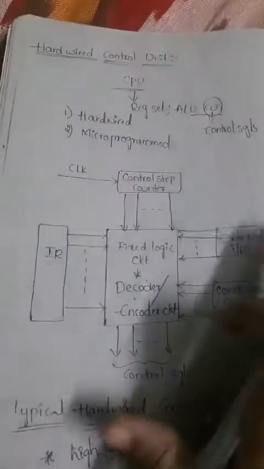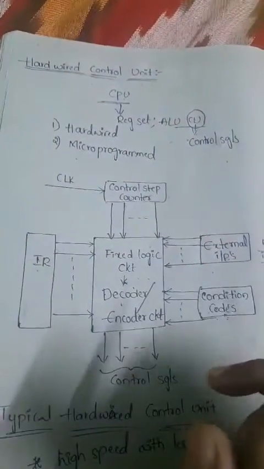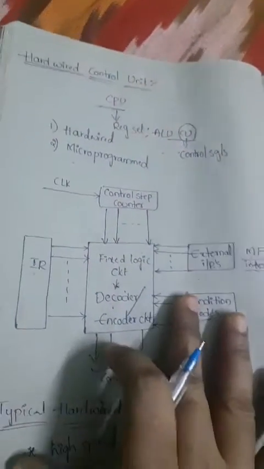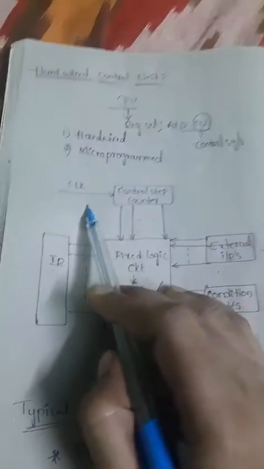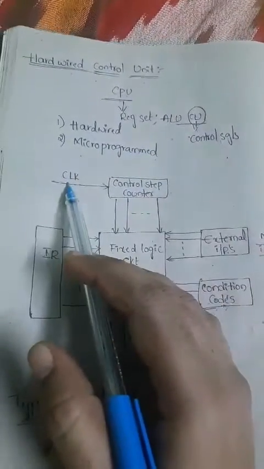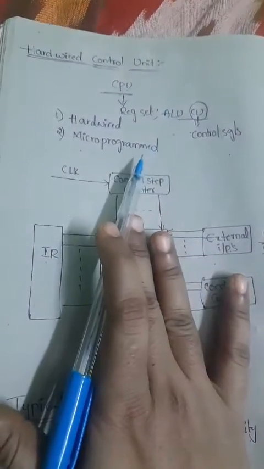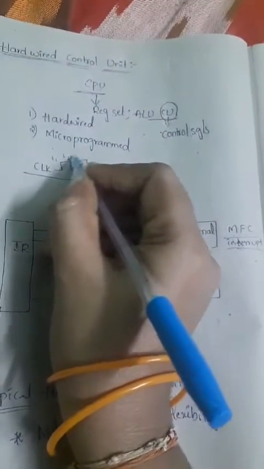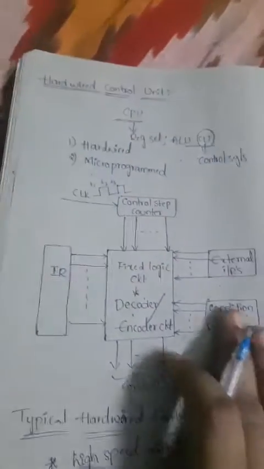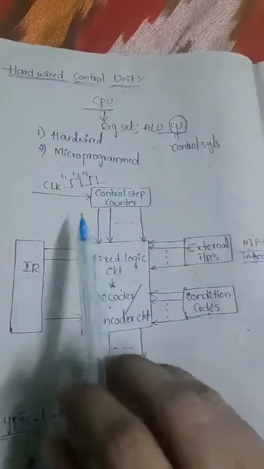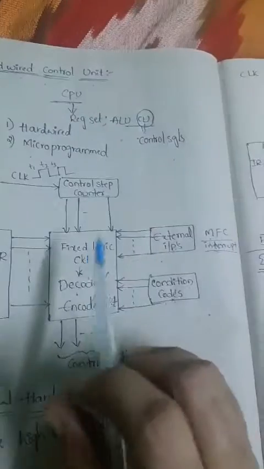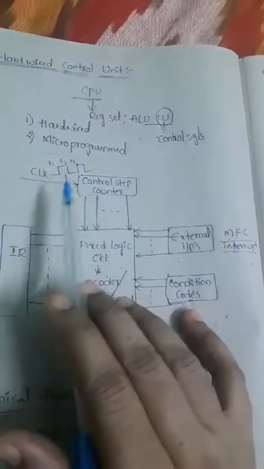Okay, so now we'll see the working principle of this hardware control unit. Just observe here. First, this is the clock. What is the major function of the clock? The clock always gives the timing signals, that is T1, T2, T3 intervals. Here this clock is the input to the control step counter.